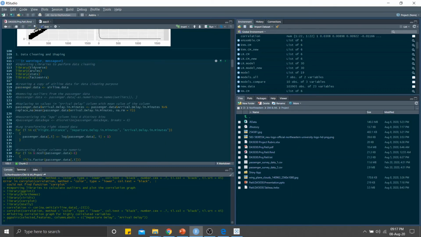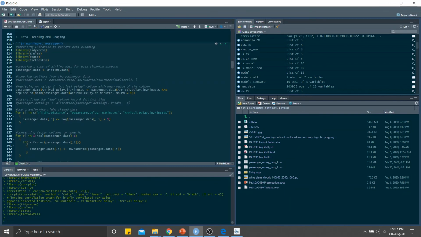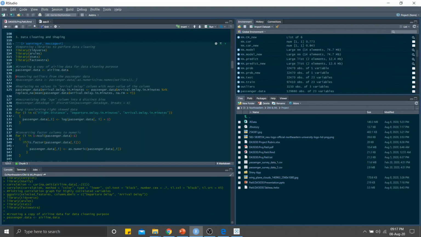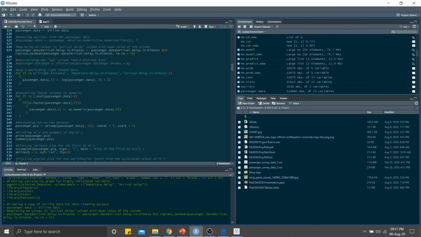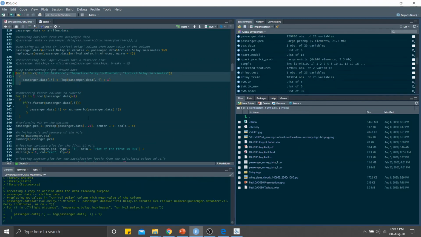So the next thing I'm going to do is data cleaning and shaping. So I will run all these libraries before. Okay, so I have created a copy of the data as passenger data. The first thing I have done is I have replaced the NAs in the arrival delay column with the mean value of the column. As you know that the flight distance, departure delay in minutes and arrival delay in minutes columns were right skewed, so I have applied a log transform over here.